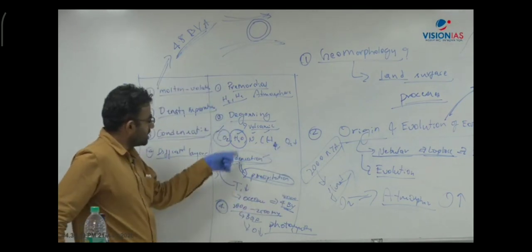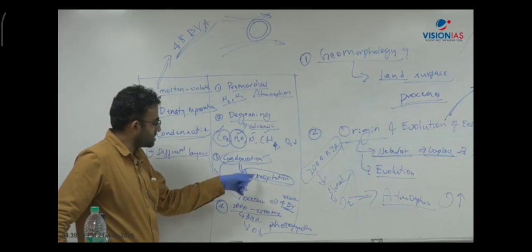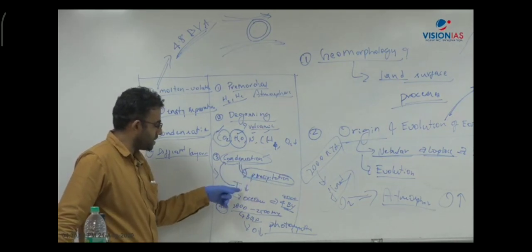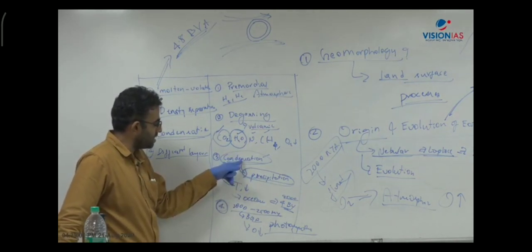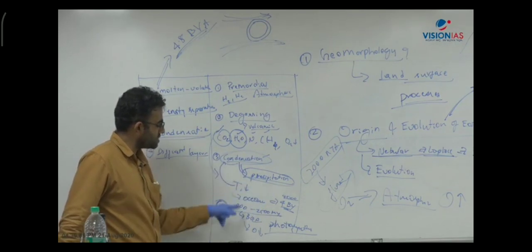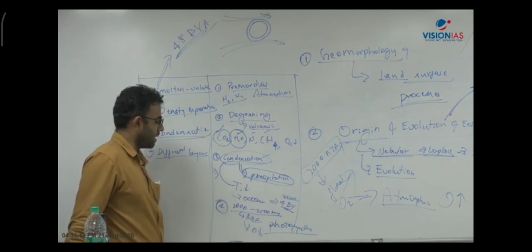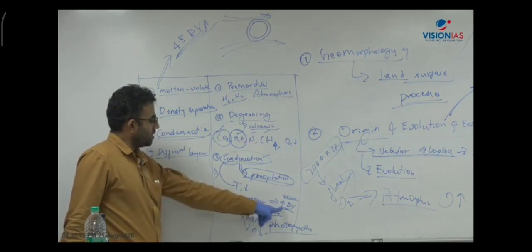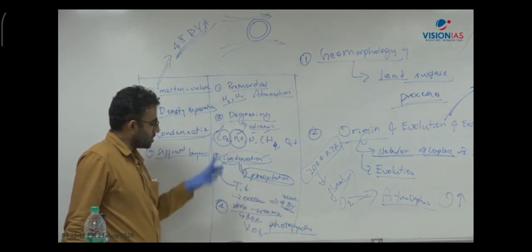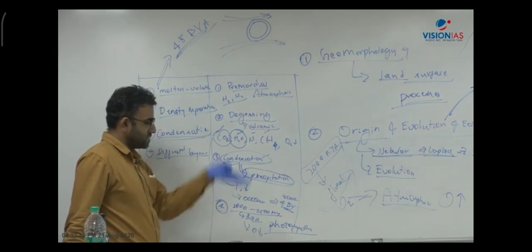And then through condensation, when the water vapor started to condense, it started to precipitate, and during that it reduced the temperature, and further condensation happened, which continued for millions of years. That led to the formation of oceans by 4 billion years ago from now. Okay, and during this process it also brought down the percentage of carbon dioxide by dissolving the carbon dioxide in the rainwater.